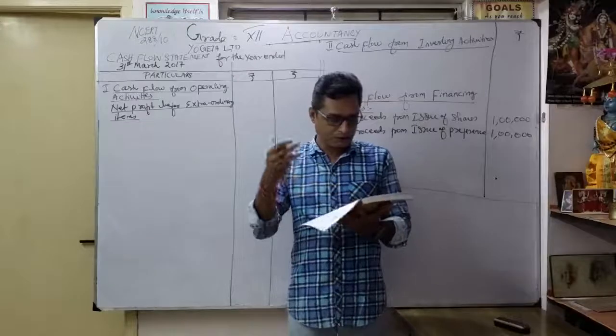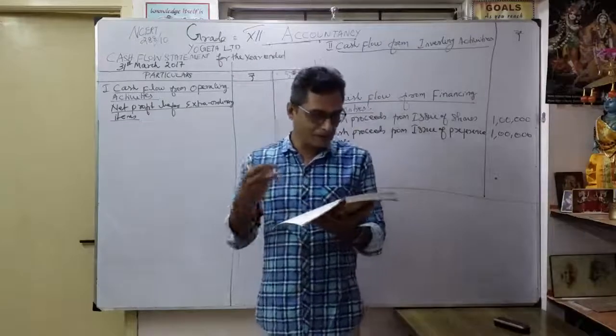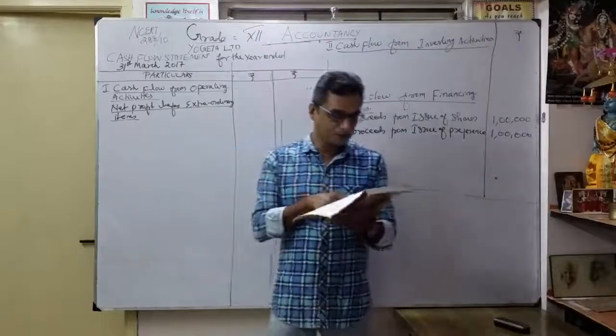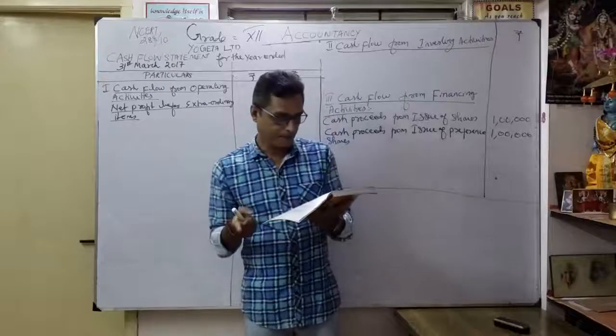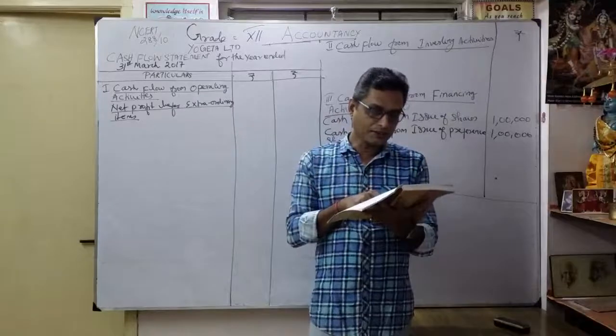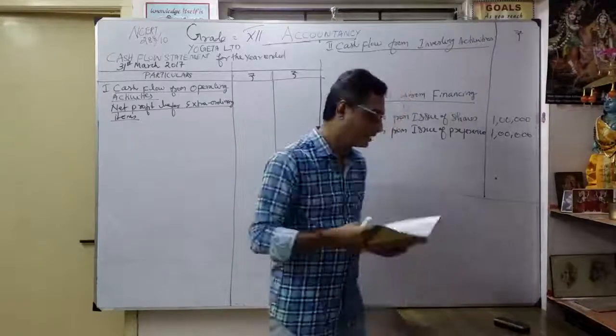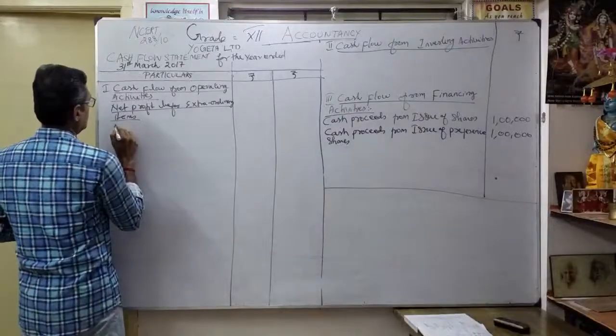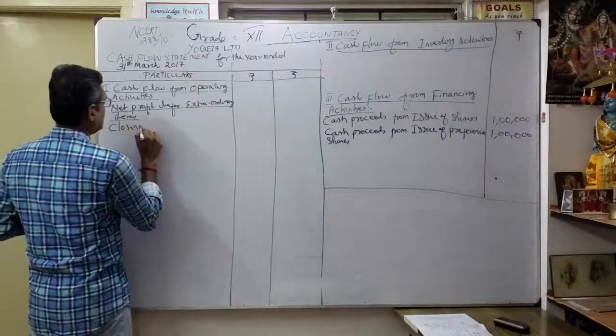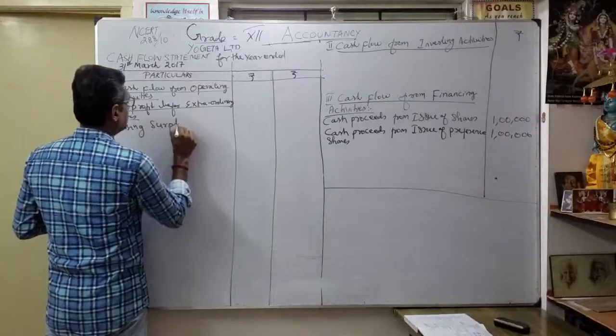Now move to the non-current liabilities, long-term borrowings. Before that, reserves and surplus. See, 2016 is 1 lakh, then 2017 is 2 lakhs. So naturally how much is the increase? We are going to write closing surplus.